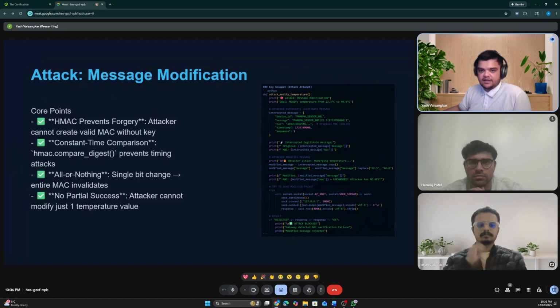Attackers cannot create a valid MAC without the key. Constant time comparison prevents timing attacks. All or nothing, which means that changing one bit makes the entire MAC invalid. There's no partial success, and no false positives, meaning legitimate messages still pass all checks. The point of this demo is to show that the gateway receives the modified packet, verifies the MAC, finds it invalid, rejects the message, the attack fails, and a log is generated.